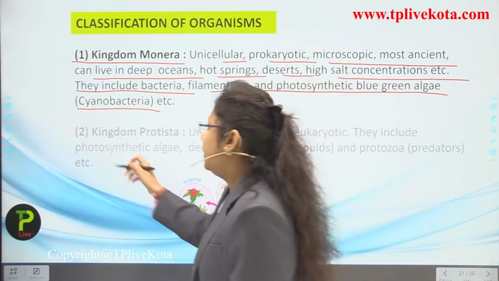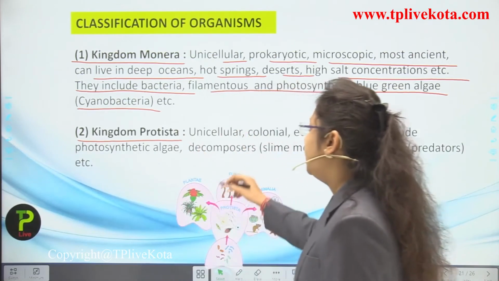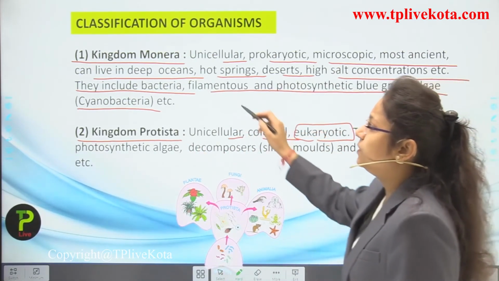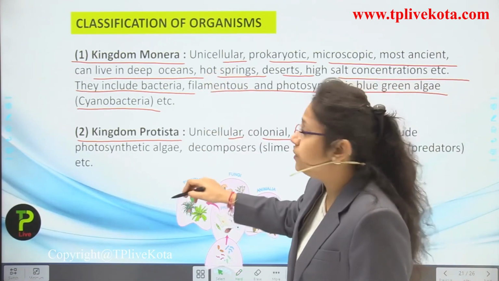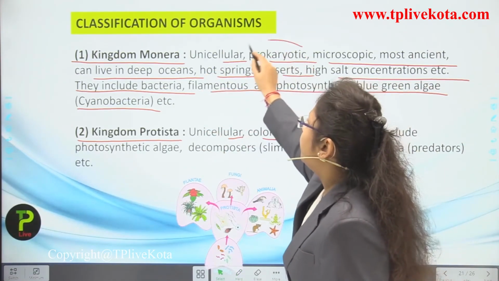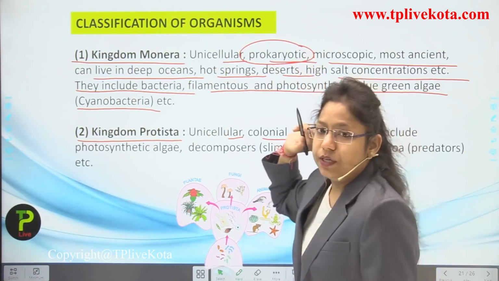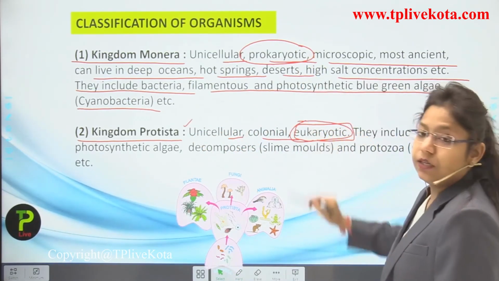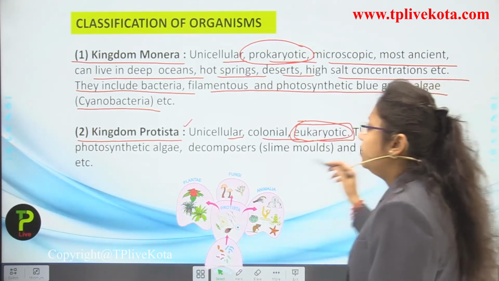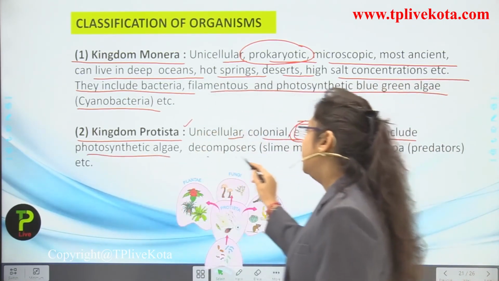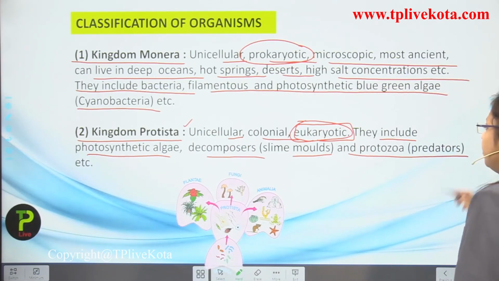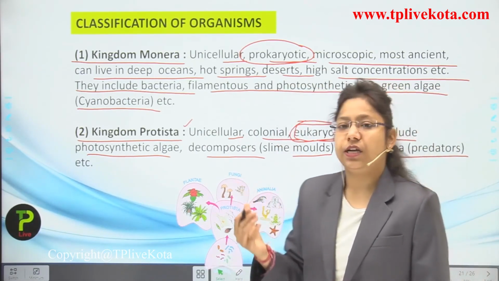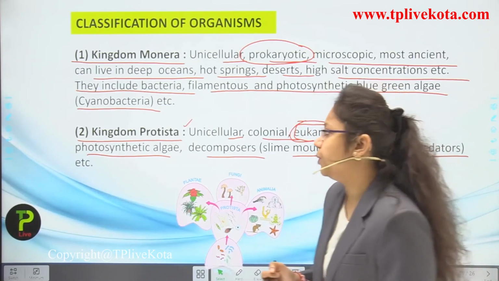Okay. Now next, if we talk about kingdom Protista, then unicellular, colonial, and eukaryotic. What will be the difference between Monera and Protista, students? In Monera, the prokaryotic organisms were included. But if we talk about Protista, the eukaryotic organisms were included. Remember this thing. They include photosynthetic algae, decomposers like slime molds, and protozoa, that is predators, etc. Okay, so all these organisms were included in kingdom Protista.